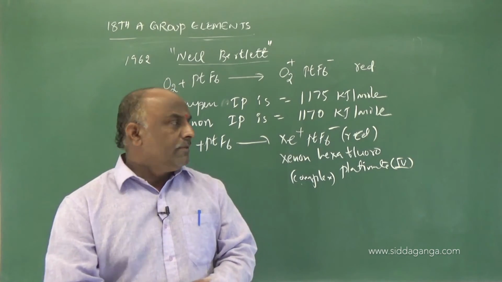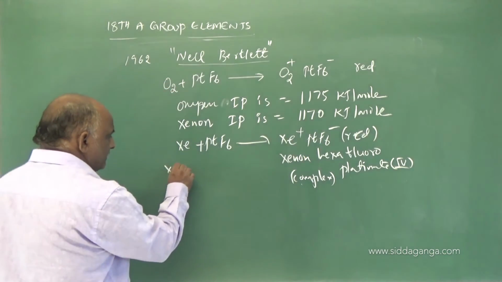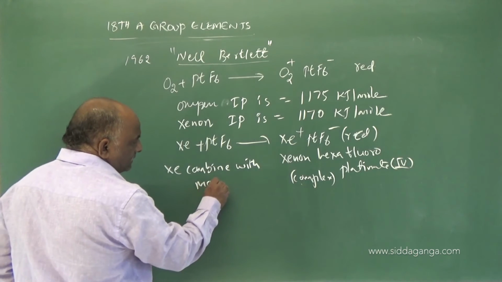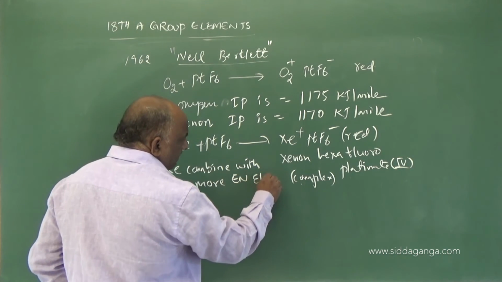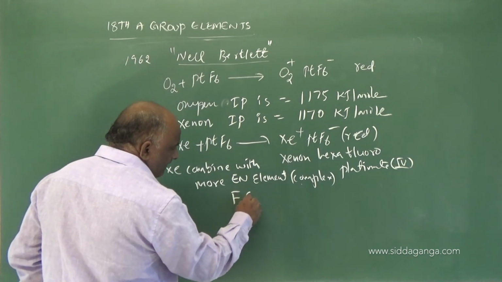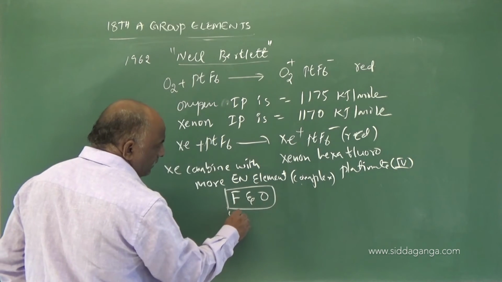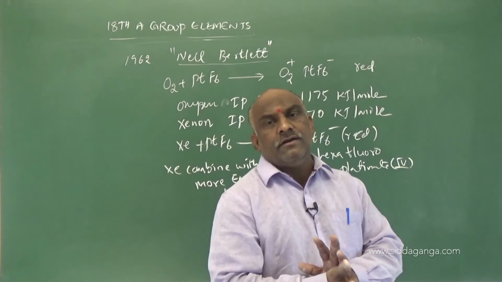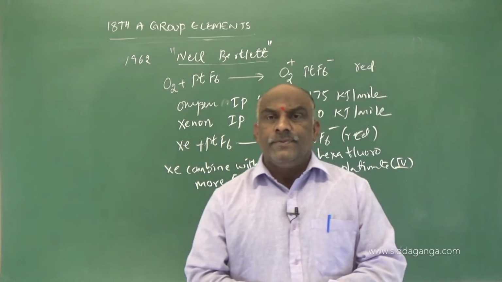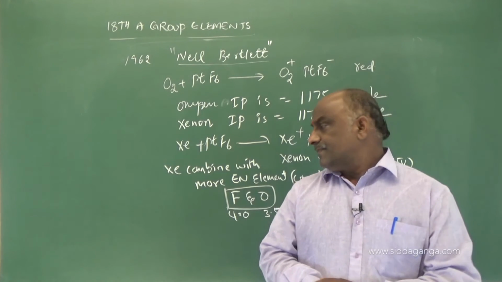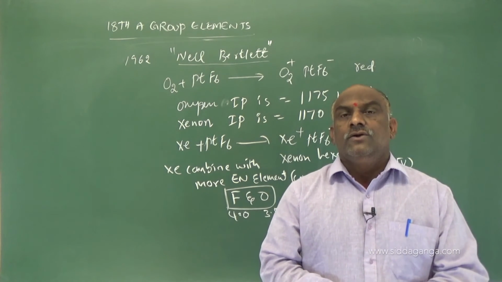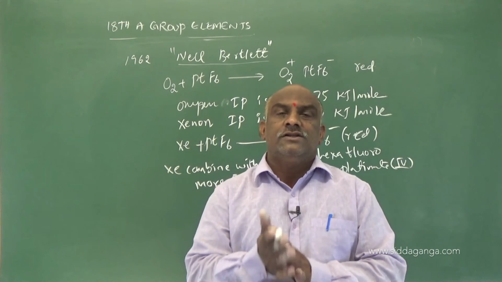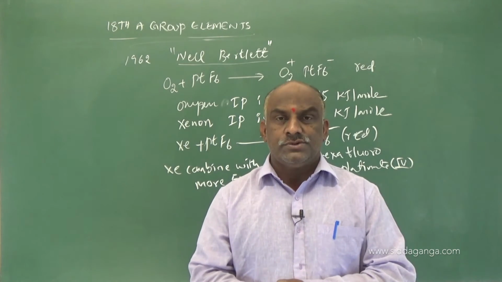Based on this, xenon combines with more electronegative elements. What more electronegative elements? Such as fluorine and oxygen, because fluorine electronegativity is 4.0 and oxygen electronegativity is 3.5. Xenon combines with these elements to form xenon fluorides, xenon oxides, and xenon oxyfluorides. These are the compounds. Clear?